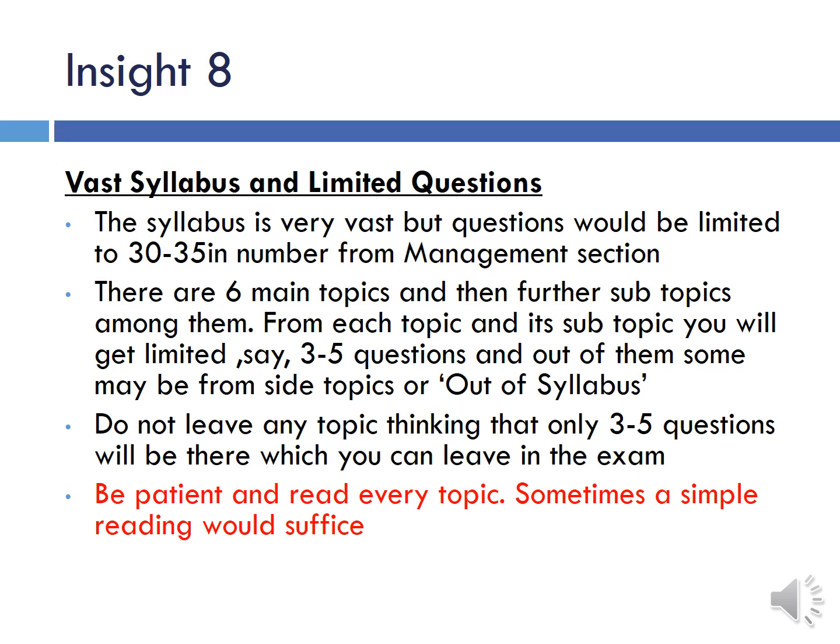Other people would have scored those 5 marks if those were easy questions, and you lose 5 marks there. You are already behind them, and it's very difficult to catch them then. So read all the topics, in spite of knowing that there would be only 4 to 5 marks or 3 marks worth of paper from that topic. You have to read thoroughly for each mark. Be patient, read every topic. Sometimes a simple reading would suffice.